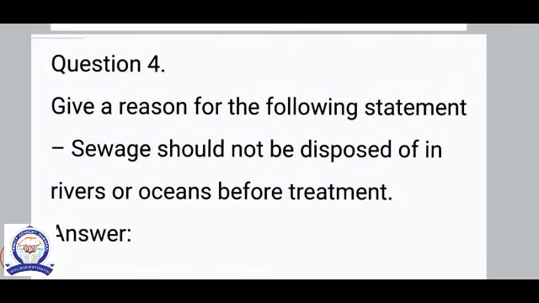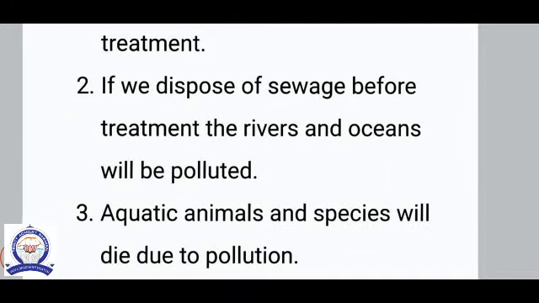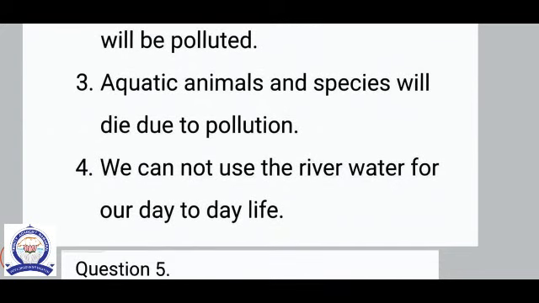Question number 4. Give a reason for the following statement. Sewage should not be disposed of in rivers or oceans before treatment. Answer: sewage should not be disposed of in rivers and oceans before treatment. If we dispose of sewage before treatment, the rivers and oceans will be polluted. Aquatic animals and species will die due to pollution. We cannot use the river water for our daily life.